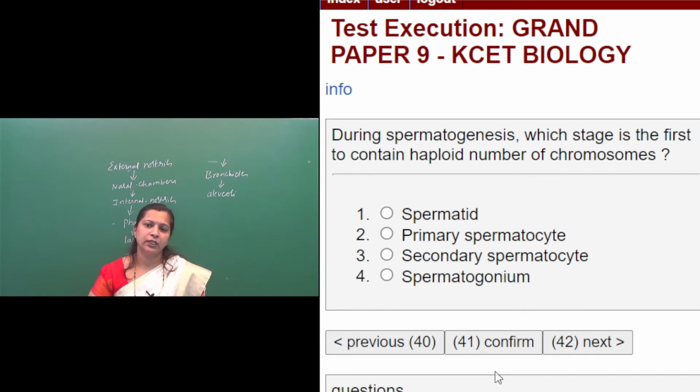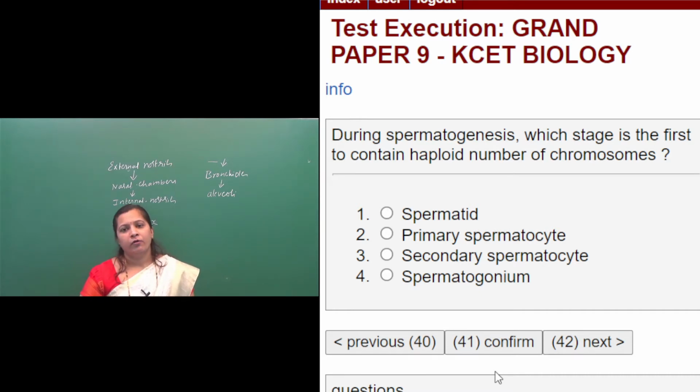So which cell division takes place here? Meiosis cell division takes place during the gamete formation, right? In meiosis cell division, it takes place in two steps, right? Meiosis first and meiosis second. Meiosis first is reductional, whereas meiosis second is equational. So which are the cells in the spermatogenesis that undergo meiosis first? Spermatogonial cells, primary spermatocytes, secondary spermatocytes, spermatids, then sperms.